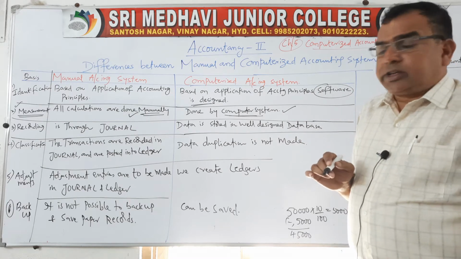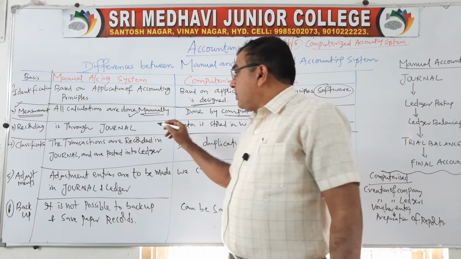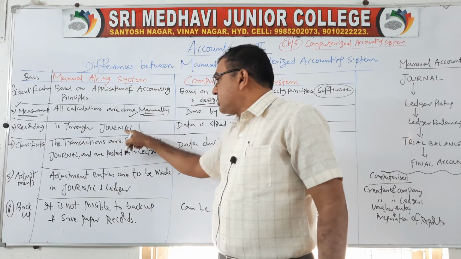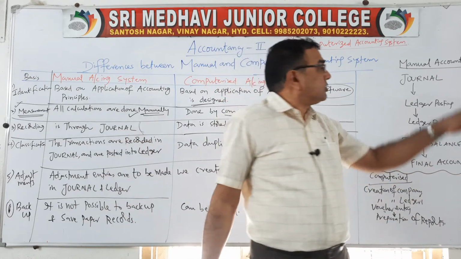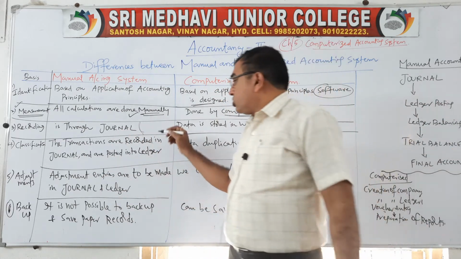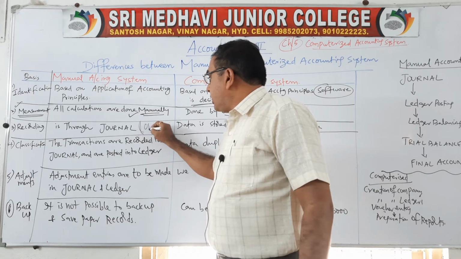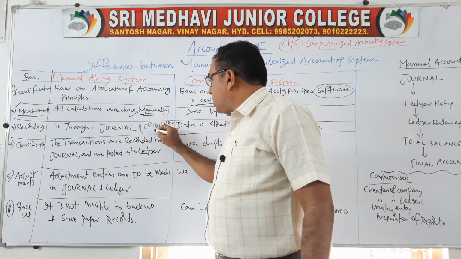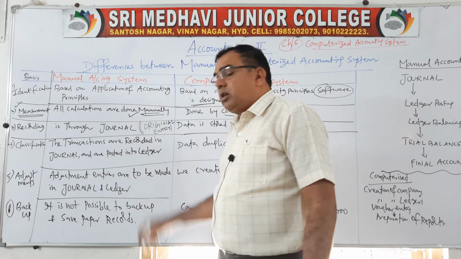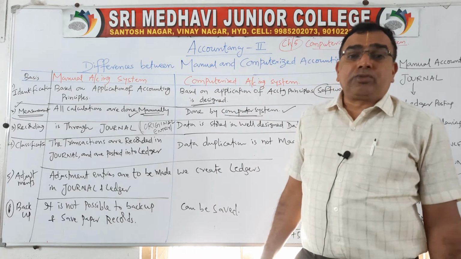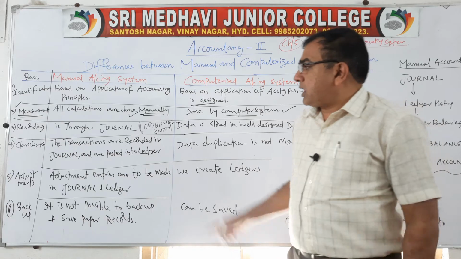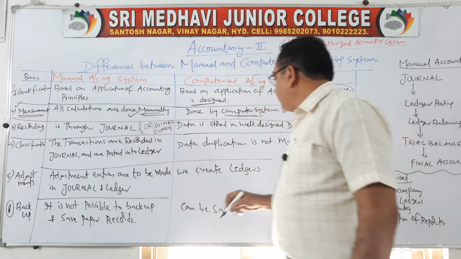Then recording of transactions. Where do we record? Under a manual accounting system, first the business transactions are recorded in a book called journal. This journal is also called the book of original entry, meaning first it is recorded. It is also called the book of prime entry. Prime means first. So under a manual accounting system, transactions are recorded first in the journal.